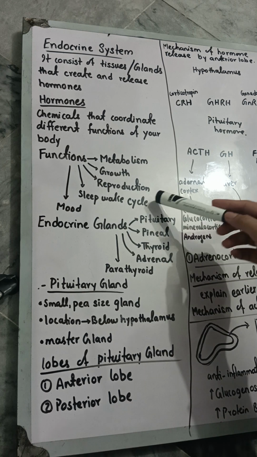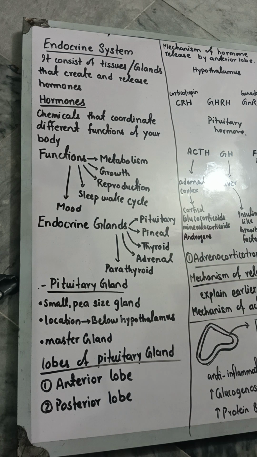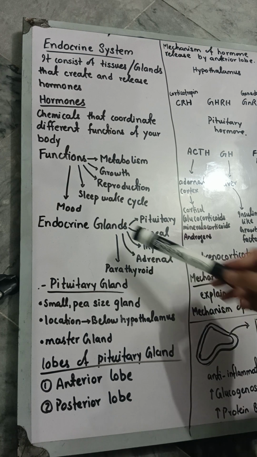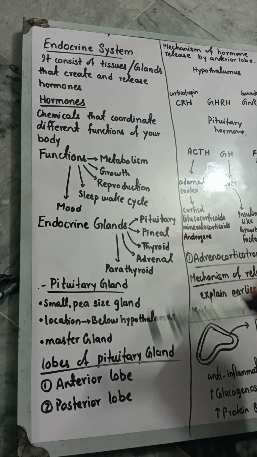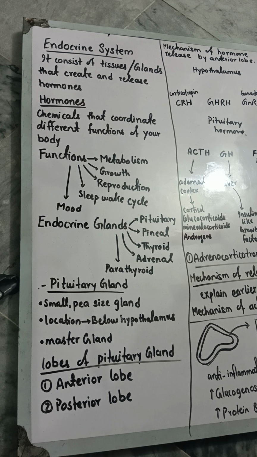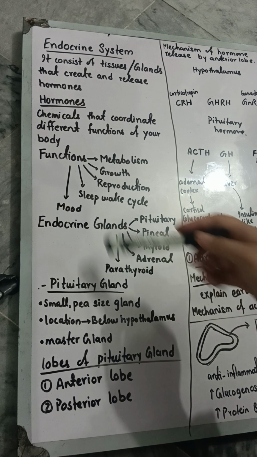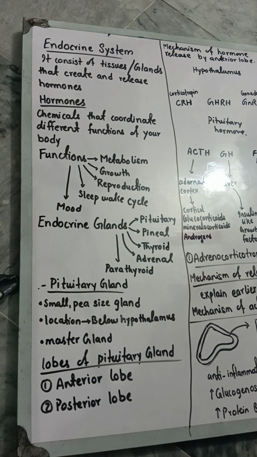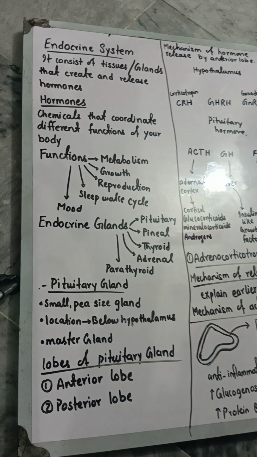Now the other is reproduction. Hormones have a very important role in reproduction. If there are changes in hormones, then you can have problems related to reproduction. Next is the sleep-wake cycle. It is also regulated by your hormones. And last is your mood. How happy or sad you are also depends on hormones.